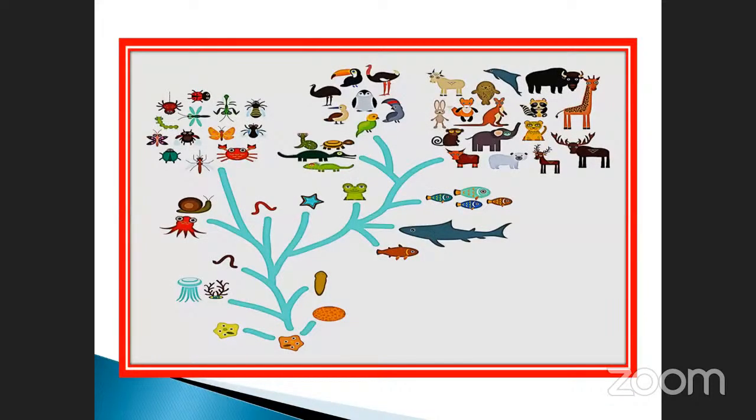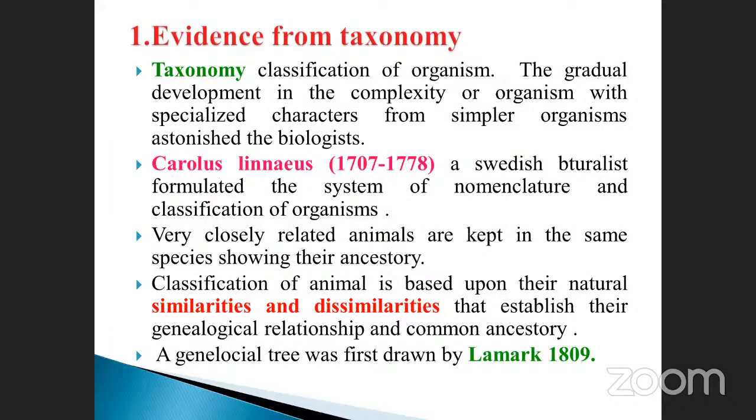See the structure. Here is the single cell, here the multicellular organism. In between there are so many animals present, and each one is connected with another one. It looks like a tree, and each one has branches like this. These are the examples of which one? Lamarck's geographical tree.